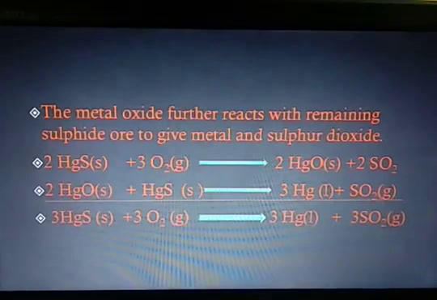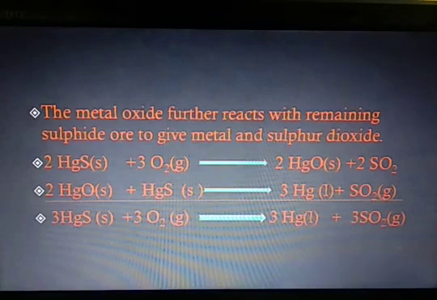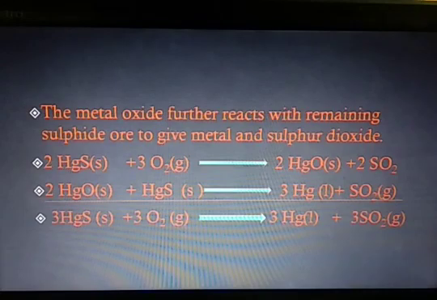So as you can see, further this metal oxide reacts with the remaining sulfide ore to give metal and sulfur dioxide. So here we have an example of cinnabar, that is sulfide ore of mercury. When it reacts with oxygen, it produces mercuric oxide and sulfur dioxide. Further, this mercuric oxide reacts with the remaining sulfide ore and it gives mercury and sulfur dioxide.